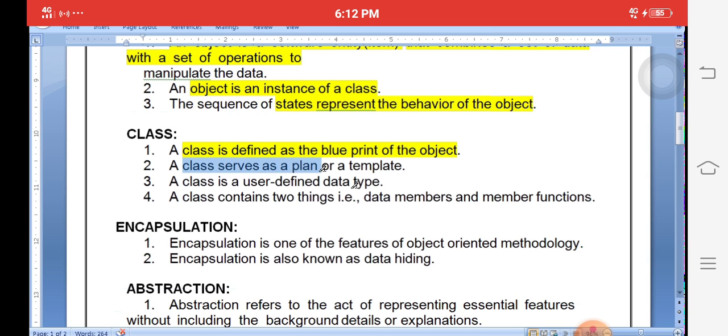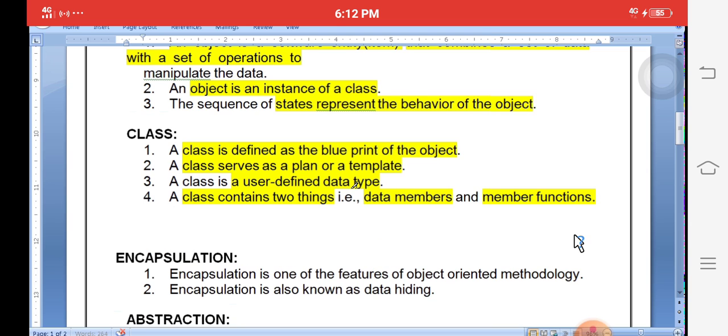Here a class is a plan or template. It is a user-defined data type. For example, int, char, float are called predefined data types, but here we create our own data type, that is called a class. We will explain clearly with examples also. A class contains two things: data members and member functions. Data members are roll number, name, etc. Member functions are the functions which operate on the data. Here, for example, we will create a student class.